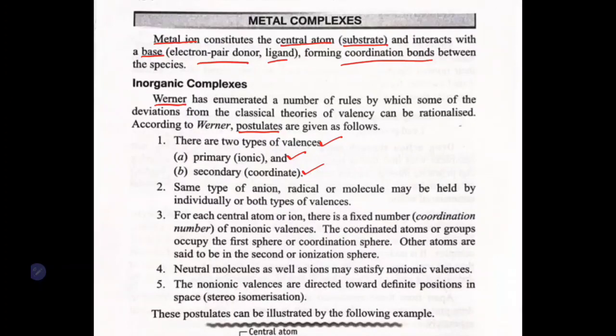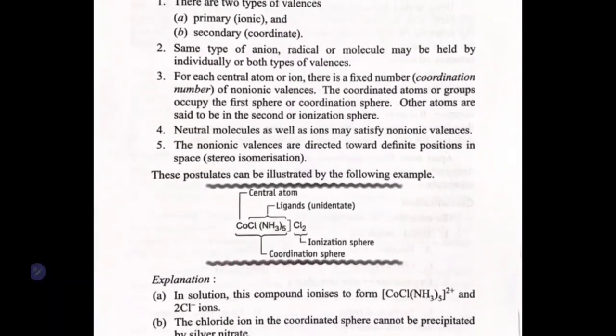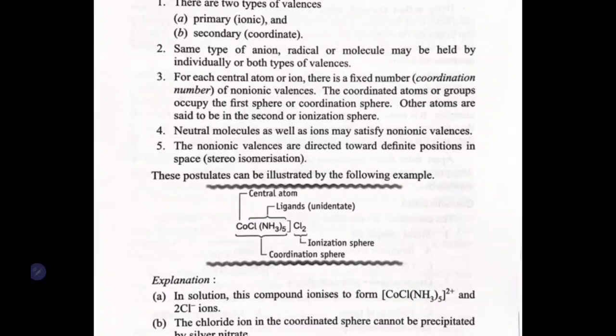Then, we can clearly see here we have the central atom, then we have the ionization sphere. So this ionization sphere we call primary valency. Whatever the coordination sphere is there, we call it secondary valency.